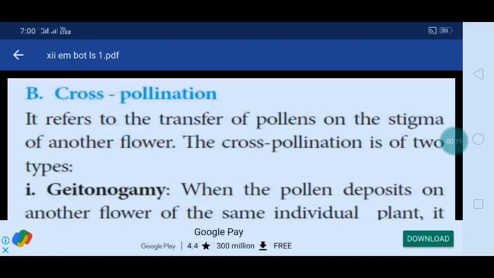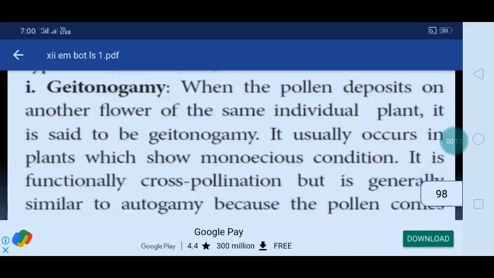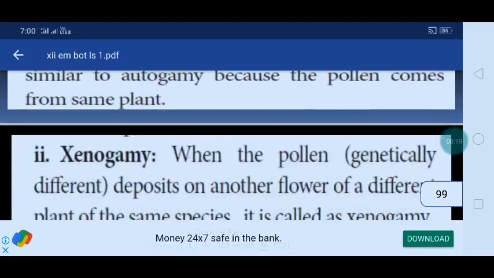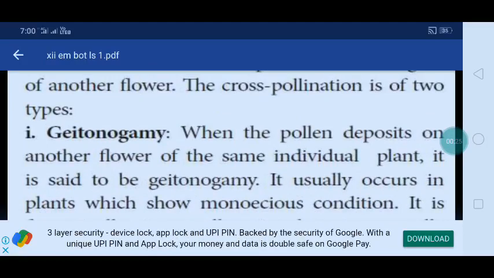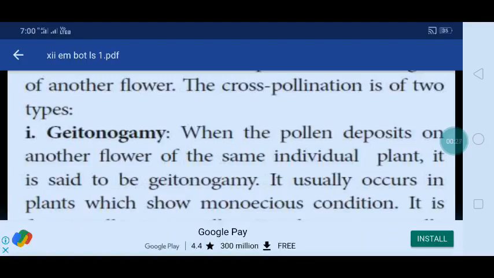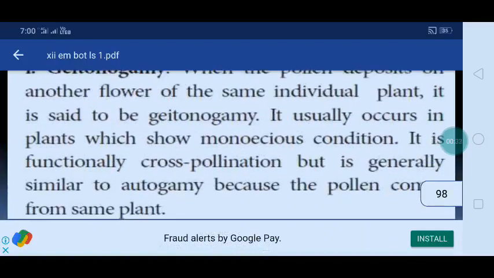The first one is geitonogamy and xenogamy. The first one is when the pollen is deposited on another flower of the same individual plant. That is called geitonogamy. It usually occurs in plants which show the monoecious condition.